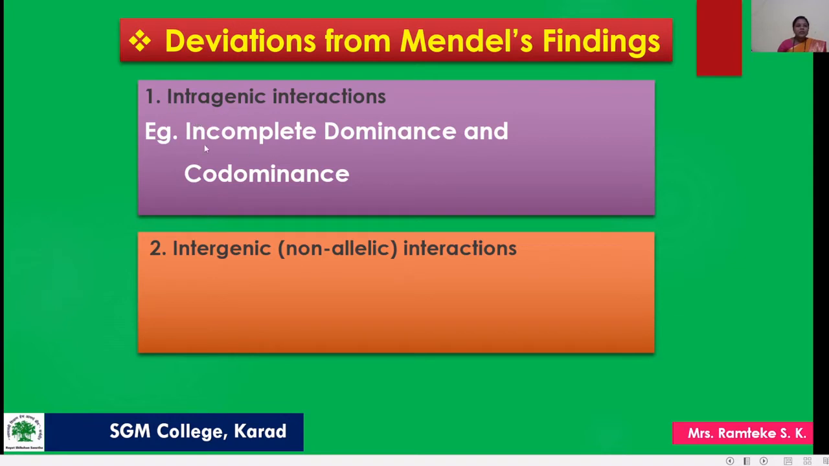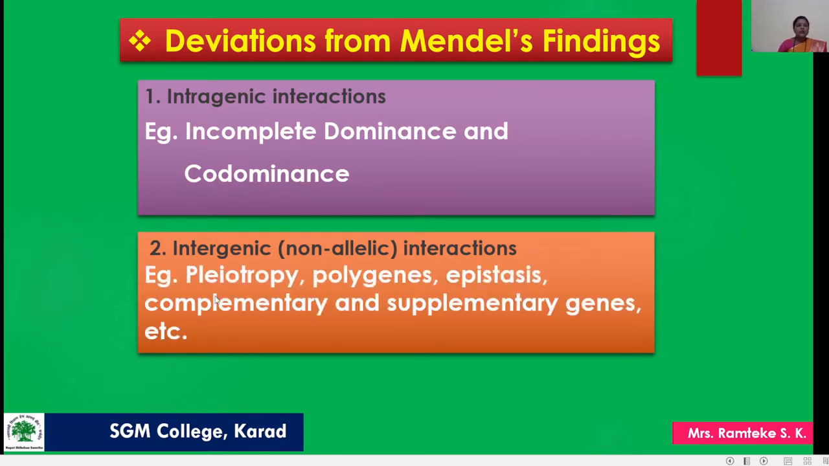In intragenic interaction, two examples are given: incomplete dominance as well as codominance. In intergenic interaction, there are pleiotropy, polygenes, epistasis, then complementary and supplementary genes. These examples are given under intragenic or intergenic interaction. In our textbook, pleiotropy and polygenes are given, so we study pleiotropy and polygenes in this lecture. Let us start with both interactions one by one.